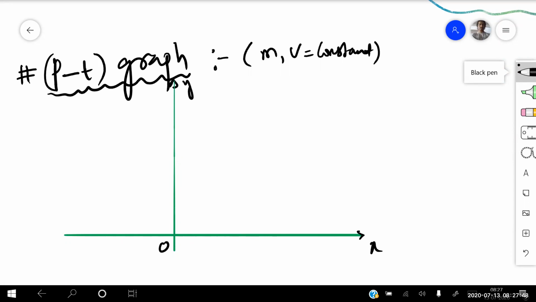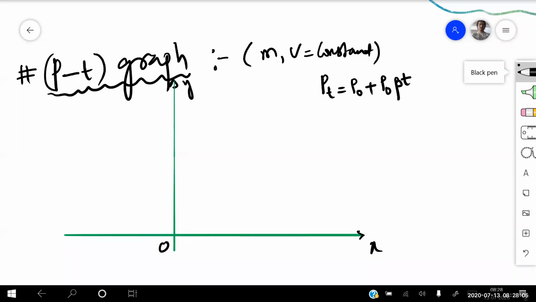Now see, if I'm writing the equation for the pressure, what is the equation of the pressure? The pressure at T degrees equals the pressure at 0 degrees plus P naught into beta into T.